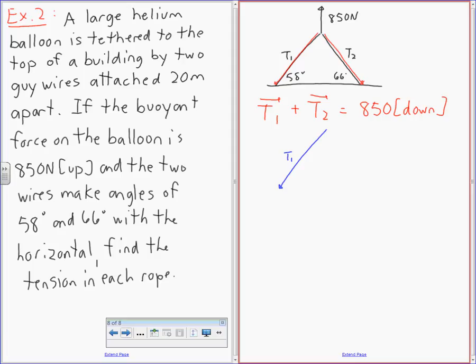There's T2. I'll do this in green. And this is going to be 850. When we're talking about adding vectors, remember they're added tip to tail. So I'm starting here. These two together we said equal 850.